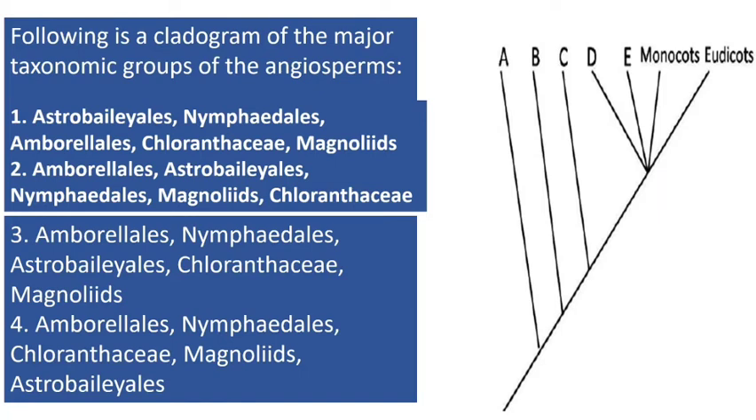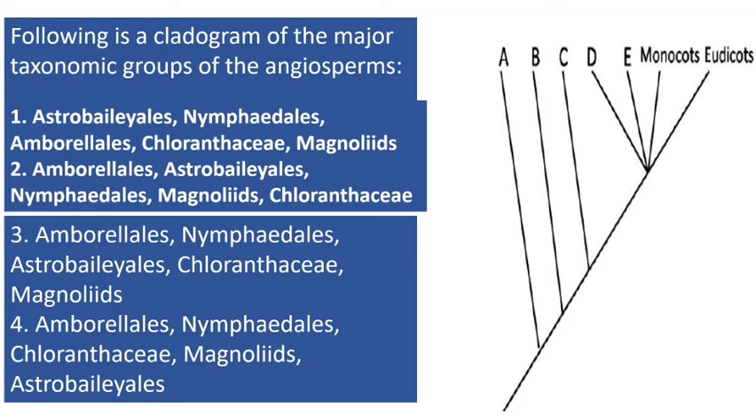This is another question of this family in the NET examination. The following is the cladogram of the major taxonomic groups of angiosperms. First, Austrobaileyales, Nymphaeales, Amborellales, Chloranthales. Second, Amborellales, Austrobaileyales, Nymphaeales, Magnoliales, Chloranthales. Third, Amborellales, Nymphaeales, Austrobaileyales, Chloranthales, and Magnoliales. And fourth is Amborellales, Nymphaeales. So this is A, B, C, D here. So A should be the Anita group, meaning Austrobaileyales, Nymphaeales, Amborellales, Chloranthales, and Magnoliales.